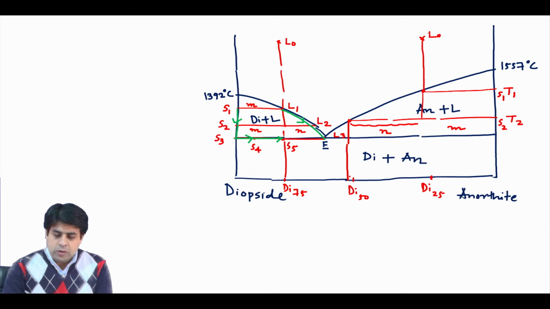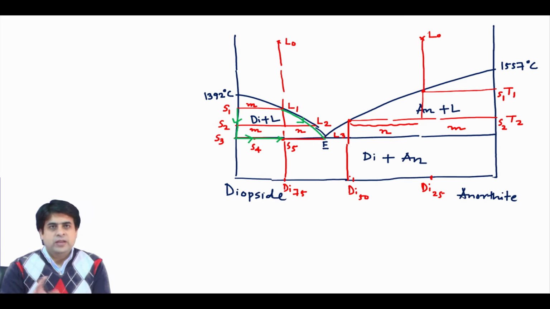Okay. So in this way we can understand how the reaction takes place, or how equilibrium crystallization takes place in Earth's interior.